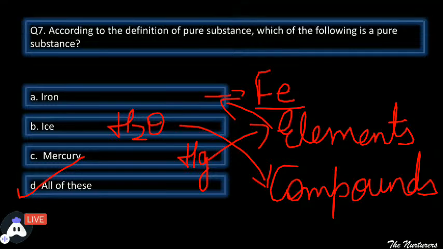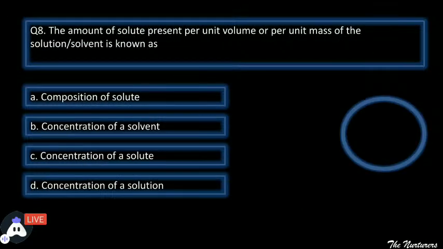All the three come in the category of pure substance. Moving ahead to the next one. You need to tell the amount of solute present per unit volume or per unit mass of the solution or the solvent is known as. Yes, your time starts now.